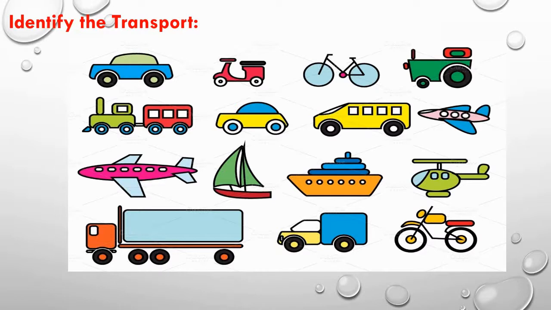Fifth, road transport. Sixth, road transport. Road transport. Air transport. Air transport. Water transport. Water transport. Air transport. Road transport. Road transport and road transport. In this way we have to identify the transport.